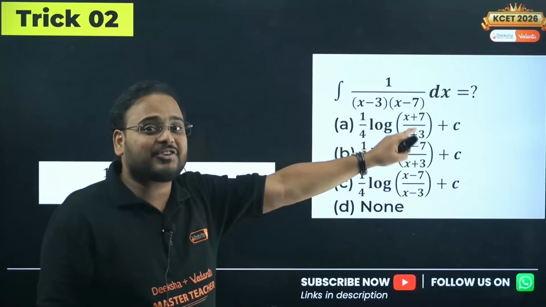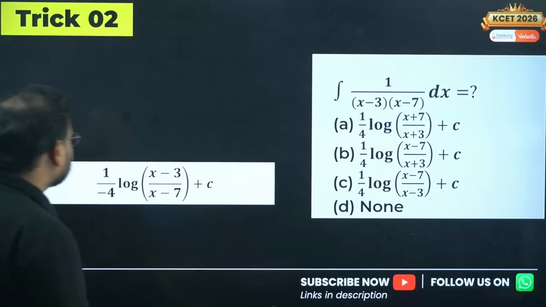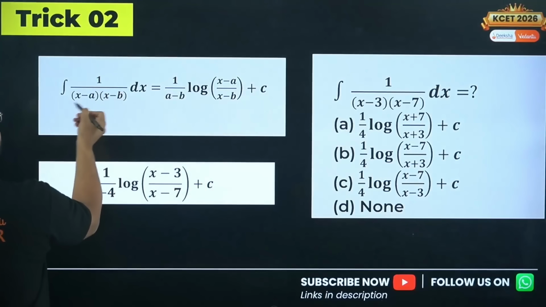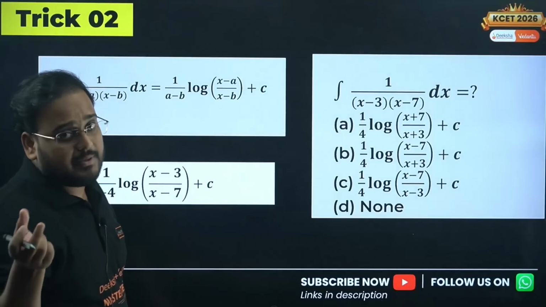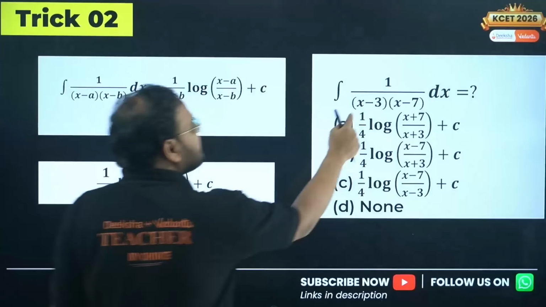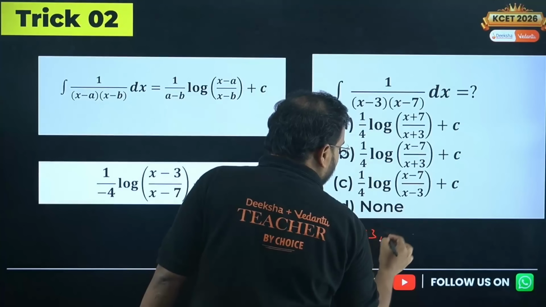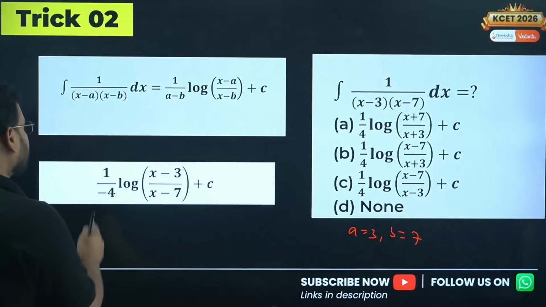Have you seen this kind of question? Yes sir, this comes in our boards and CET both, and the trick is very simple. If you have the question in the form of 1 by x minus a times x minus b, you take the difference of a and b. Don't take only positive, because in this case a value is 3 and b value is how much? 7. So a minus b will be what? A minus b will be negative, sir, so that's minus 4.